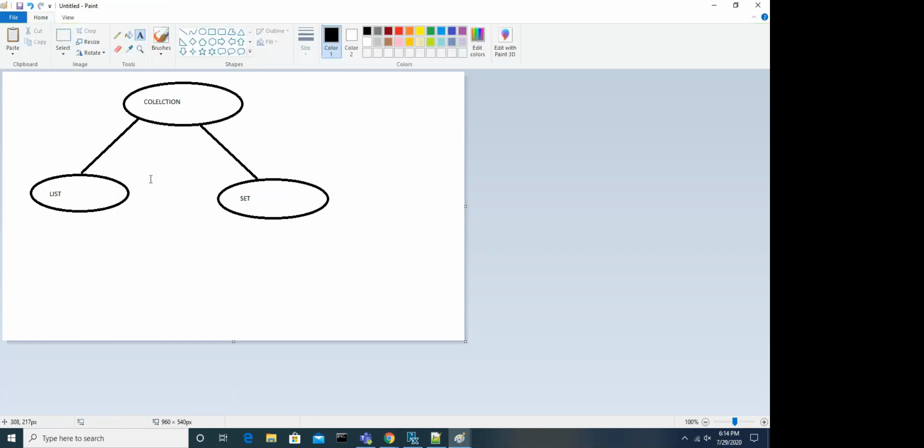So what is the super interface for list and set? The collection.